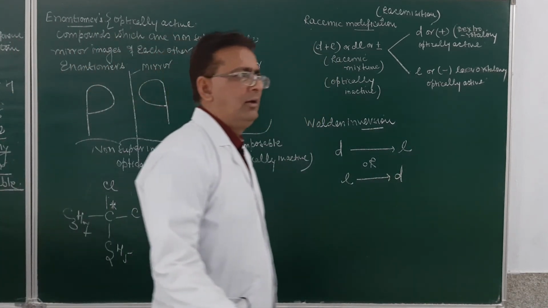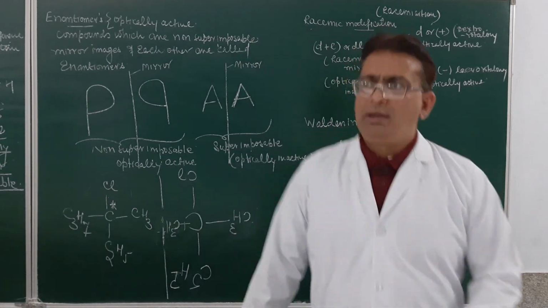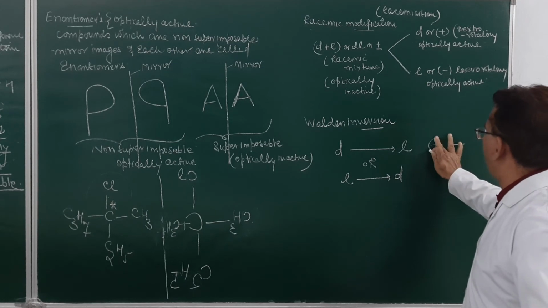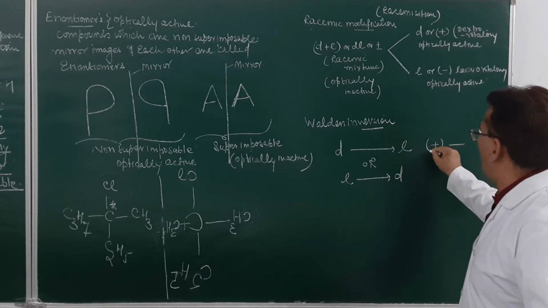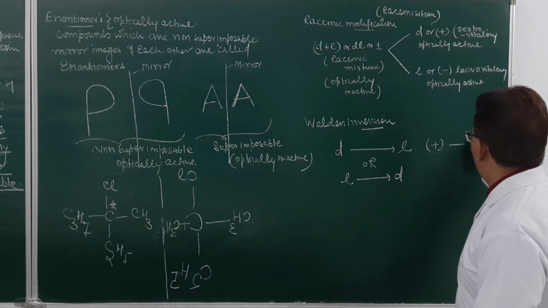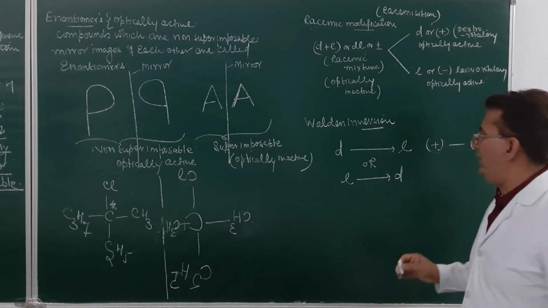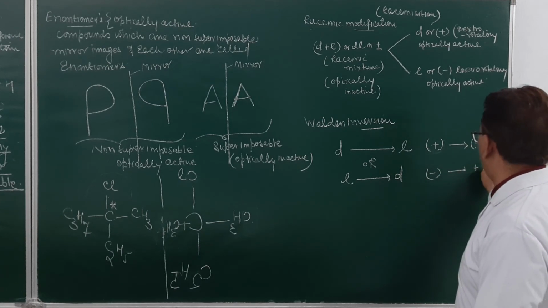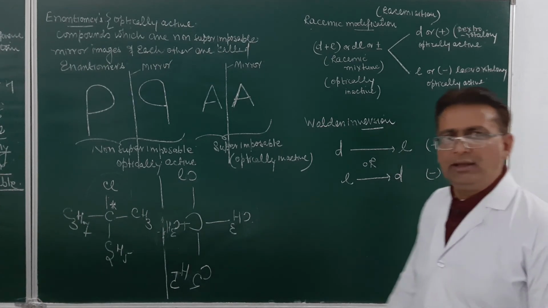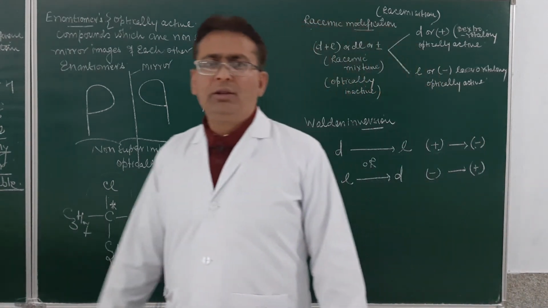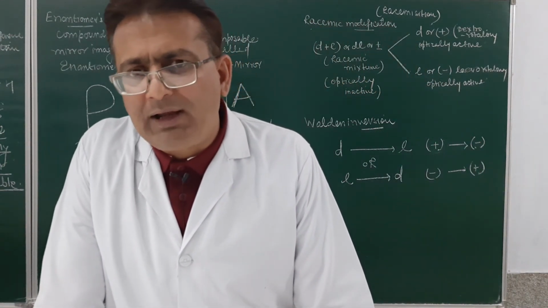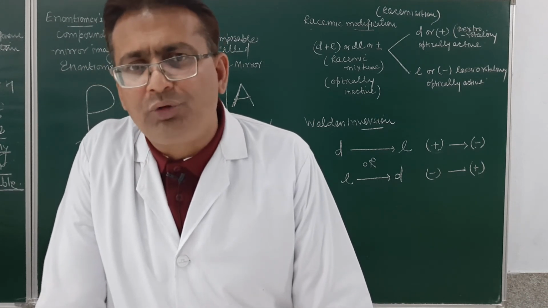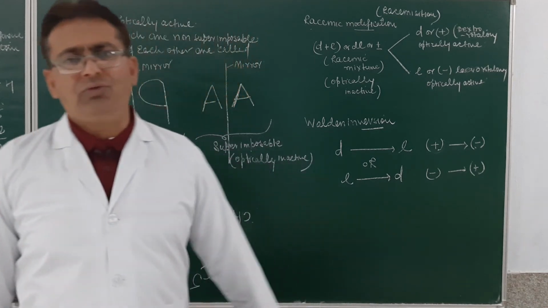So during the chemical reaction, if the dextro-rotatory form, that is a positive form or right side rotation, changes into left side rotation, that is conversion of D into L, or negative rotation changes into positive rotation, this is called Walden inversion. So what is Walden inversion? The conversion of one optically active form into another optically active form, that is D into L or L into D, is called Walden inversion.